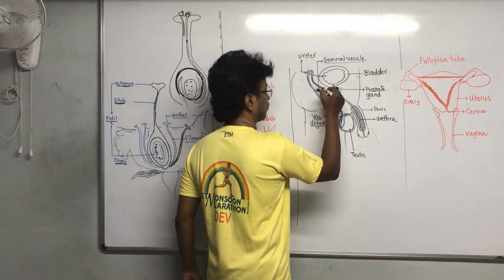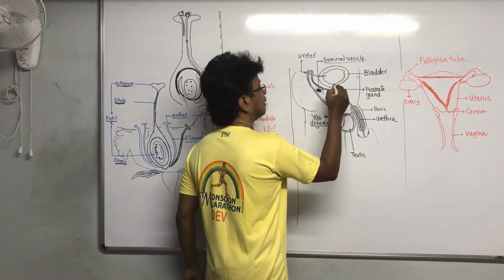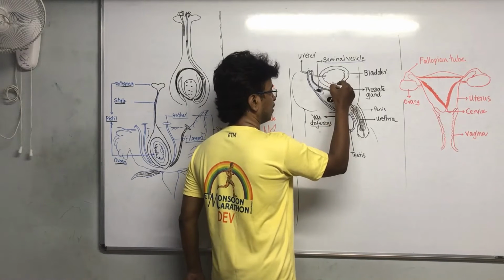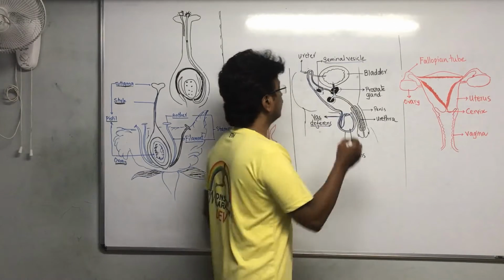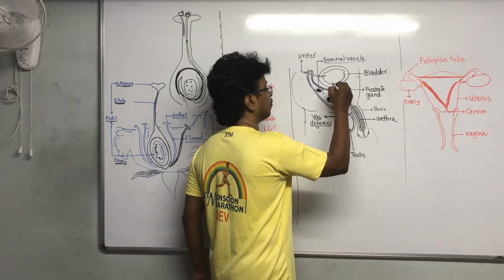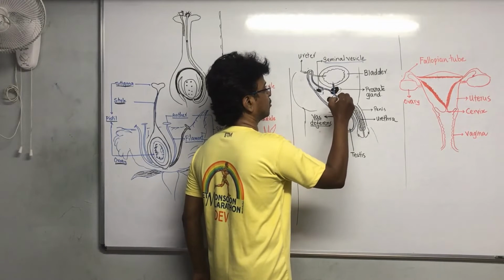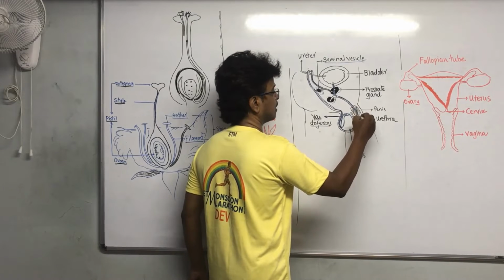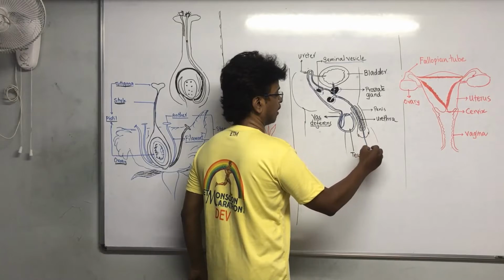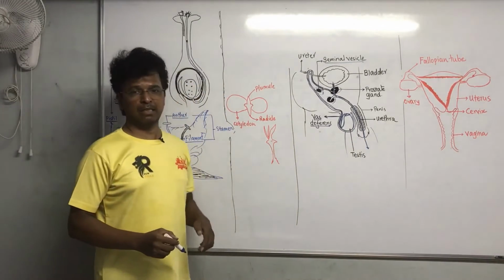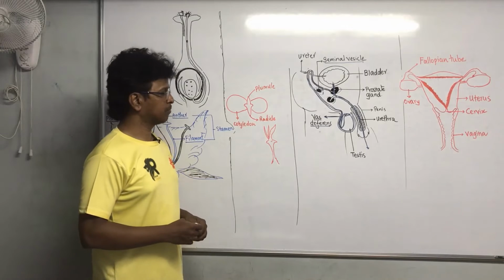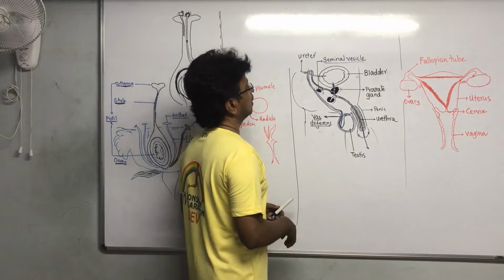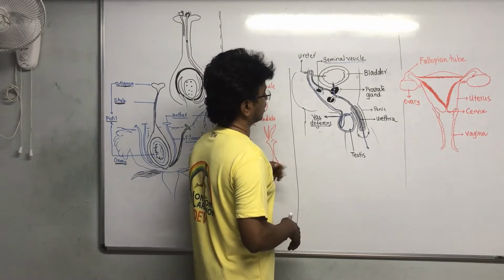The vas deferens is the tube through which it travels, and at the same time a tube comes from the bladder. This is the bladder, and the bladder always releases urine. So the two tubes, the one coming from the bladder and the vas deferens, unite together and both enter into the urethra. From this urethra, the sperms are ejected or the urine is thrown out of the body, depending on the situation. Okay, so this is how it takes place. That's all.